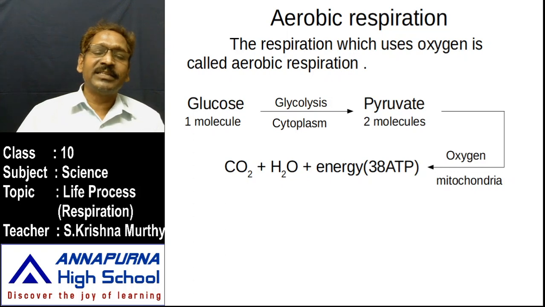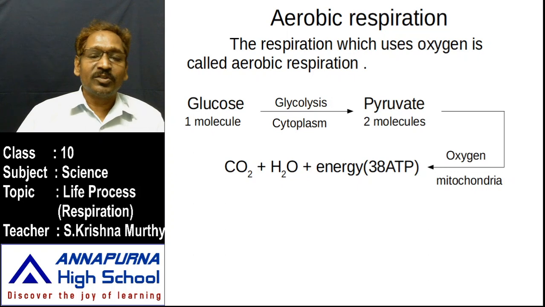This carbon dioxide and water are sent out through the plasma membrane. Here, this entire process happens in the presence of oxygen in the mitochondria. Without oxygen, it can't get 38 ATP molecules. By the presence of oxygen only. So this process is known as oxidation. The conversion of the pyruvate into energy by the presence of oxygen is known as